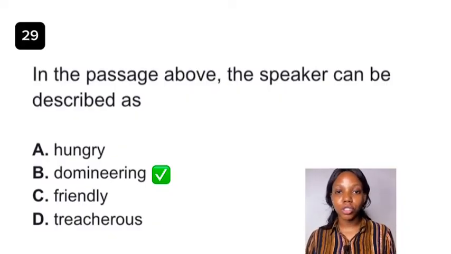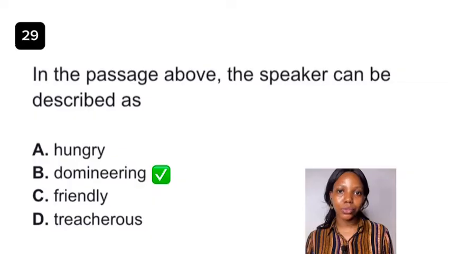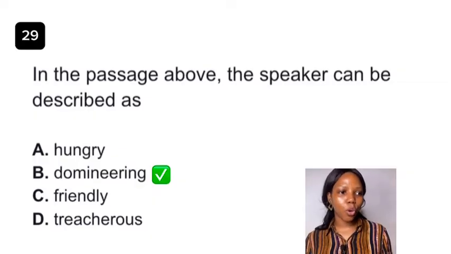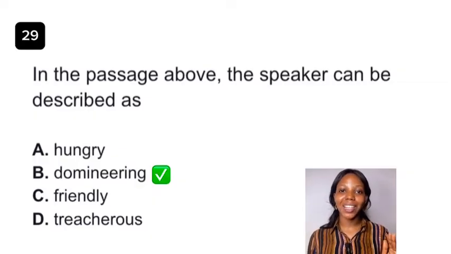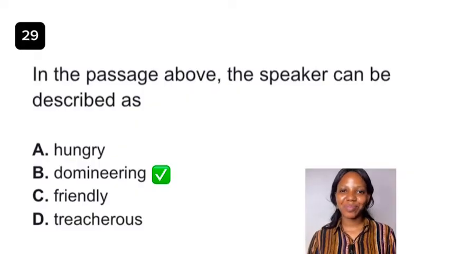When we speak of treasurers, treasurers is someone that is deceitful. Okay, so it's not it at all. So option B is the final answer to this question.